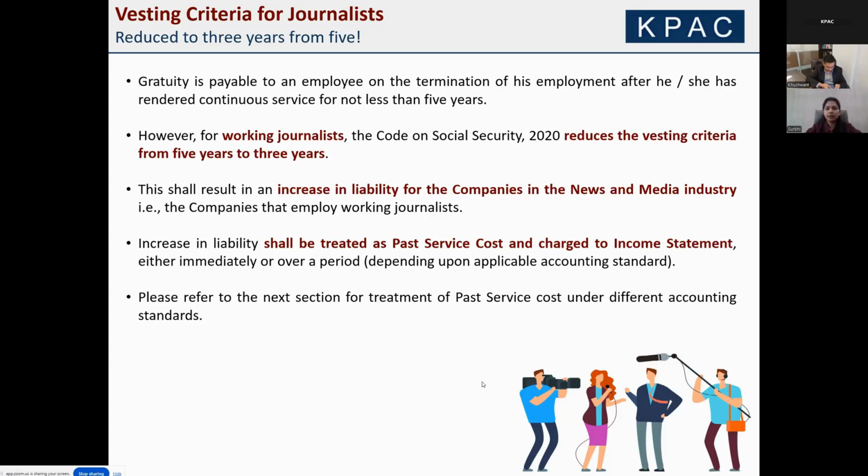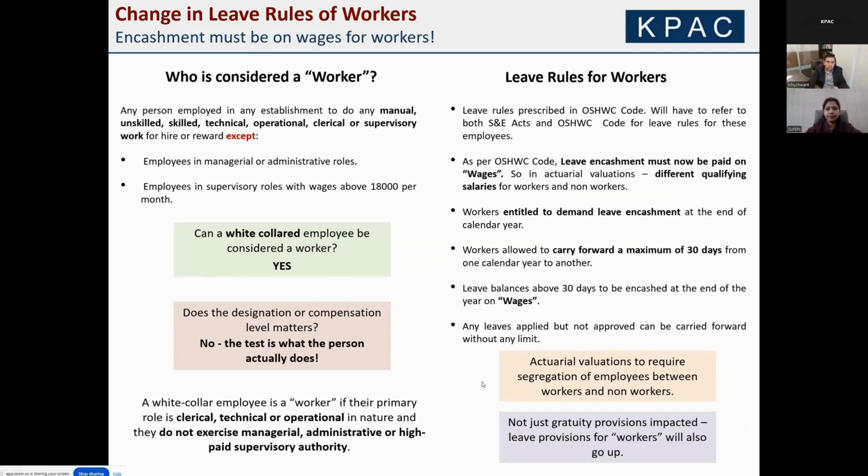How that income statement impact will come under different accounting standards will be covered very shortly. Next slide. From here, I'll request Khushwan to take it forward.